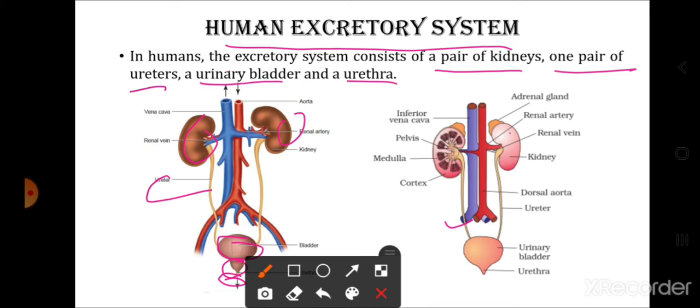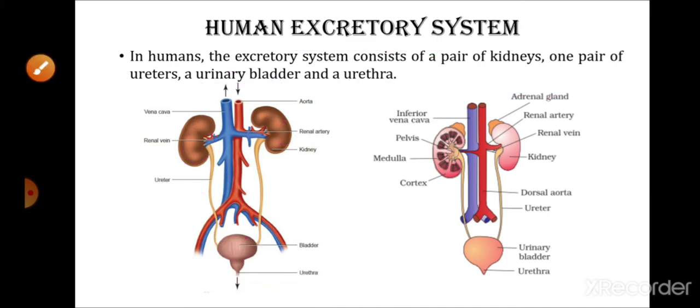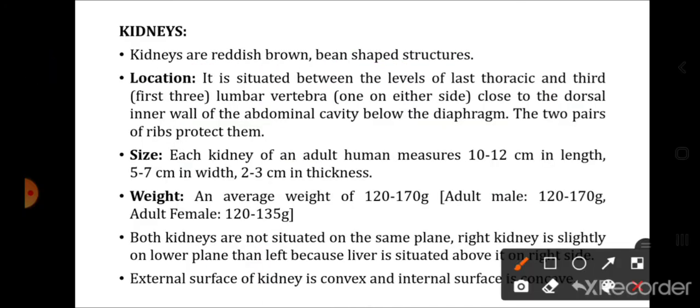This is the kidney. On top of the kidney there is the adrenal gland. The vein that exits the kidney is the renal vein. Okay. Now these are the ureters. These are the urinary bladder and this is the urethra. Now first of all, let us study in detail regarding the kidneys. So kidneys are the primary excretory organ because they are concerned with the formation of the urine as well as its elimination. So kidneys are reddish brown bean shaped structures.